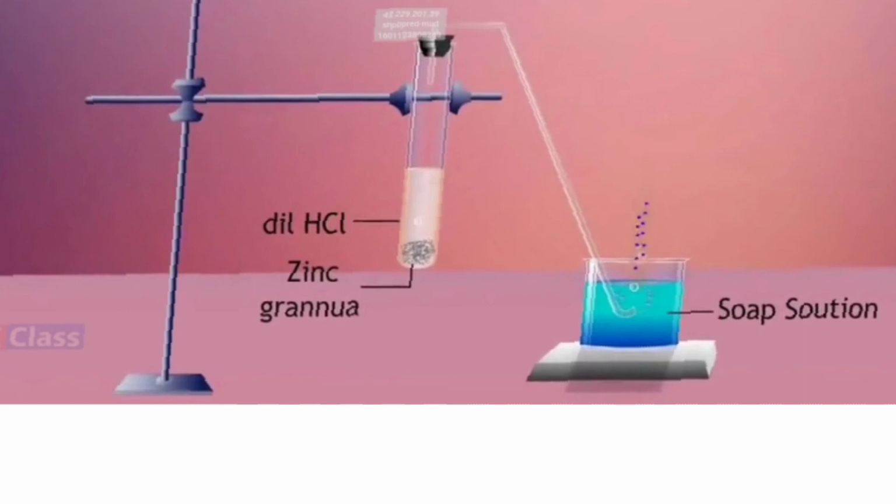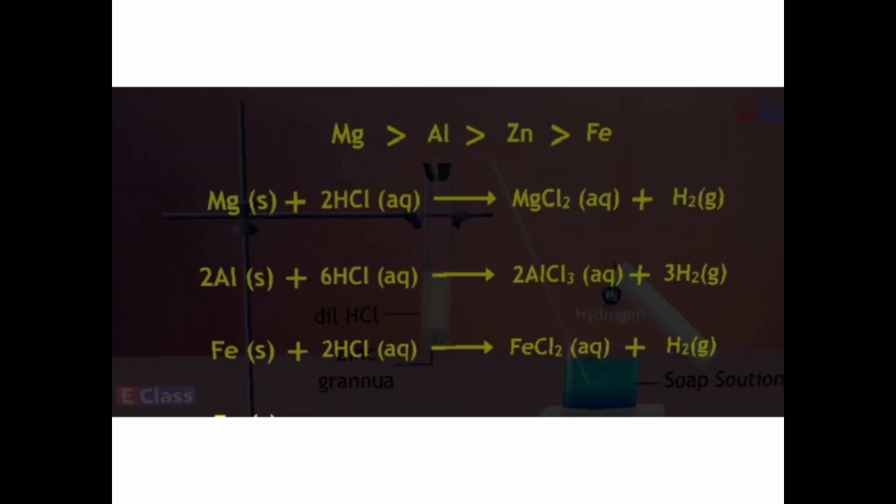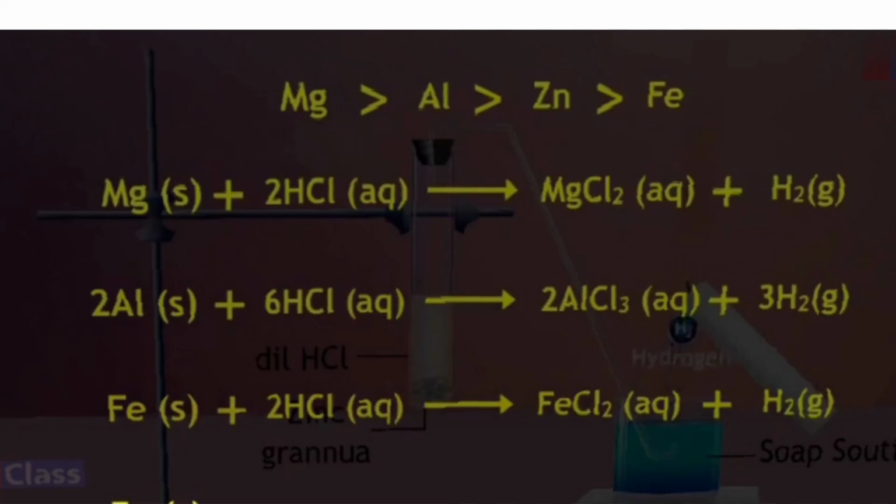Okay, how fast the reaction takes place: magnesium is faster than aluminum, aluminum is faster than zinc, and zinc is faster than iron. So let us see the reactions now. All are reacting, and all are going to form the chloride, the chlorine salt of that particular metal.